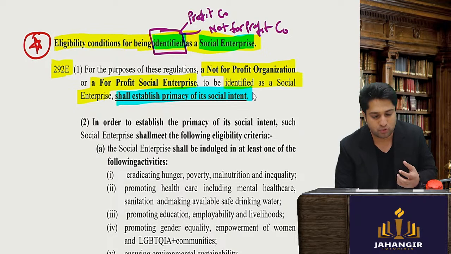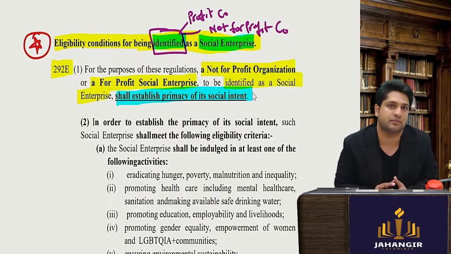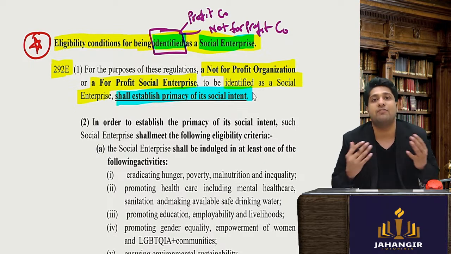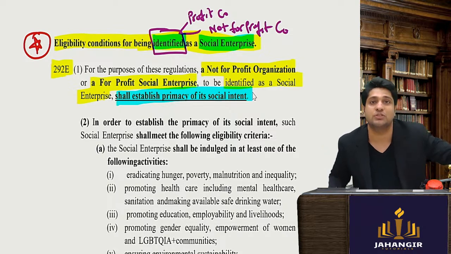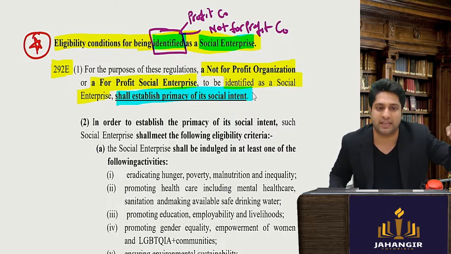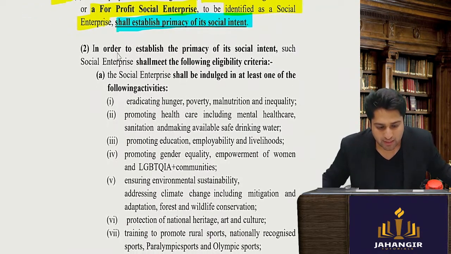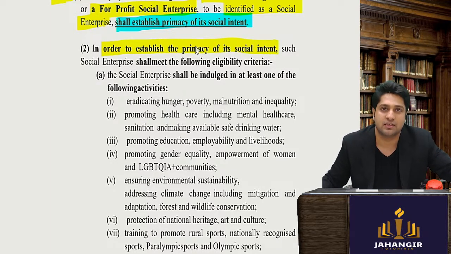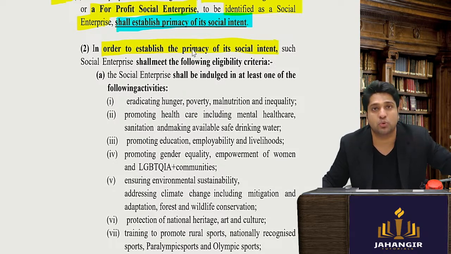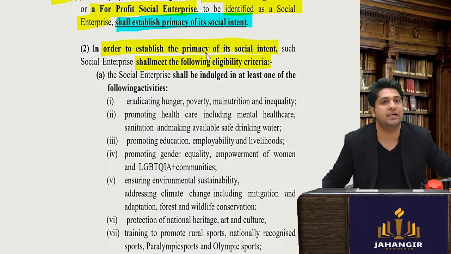So they will have to establish primacy of its social intent. Meaning, I will have to show that I have social intent. I will have to show that I have done XYZ activities for the benefit of society, etc. Further, in order to establish the primacy of its social intent, the base, the proof of my social intent, they have to meet the following eligibility criteria.